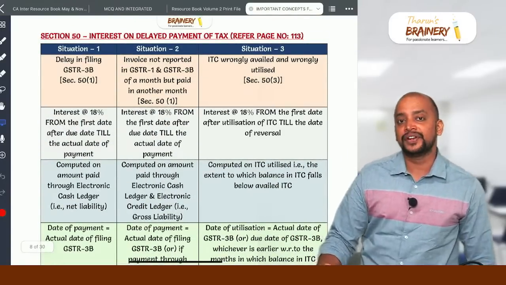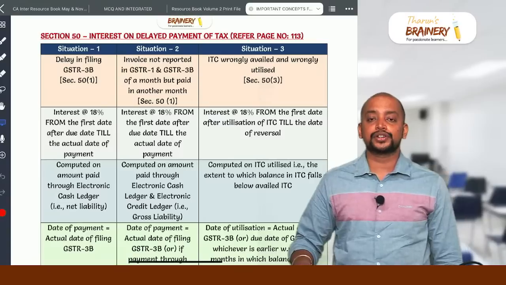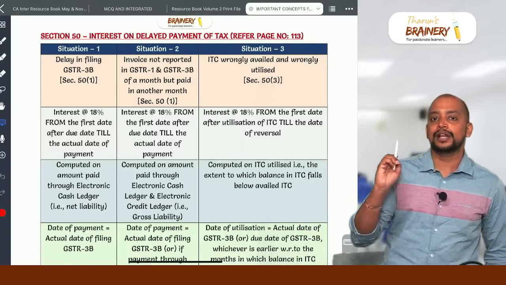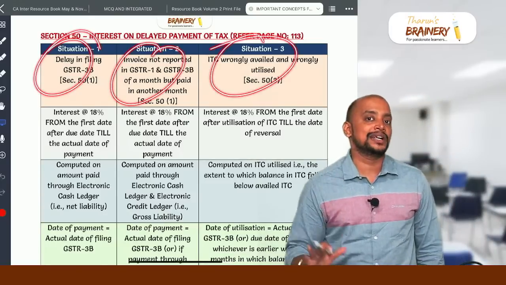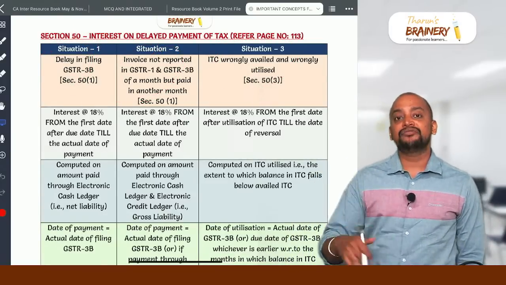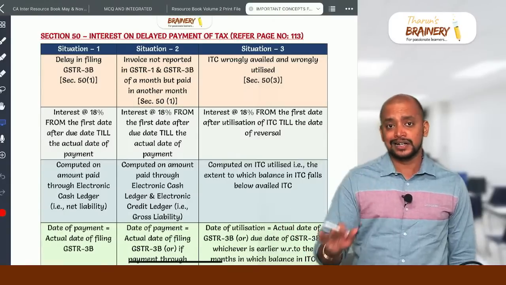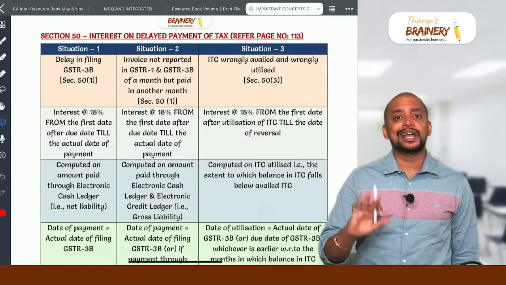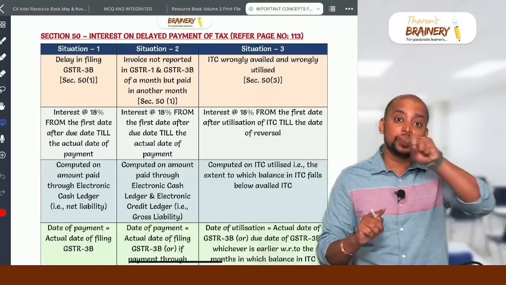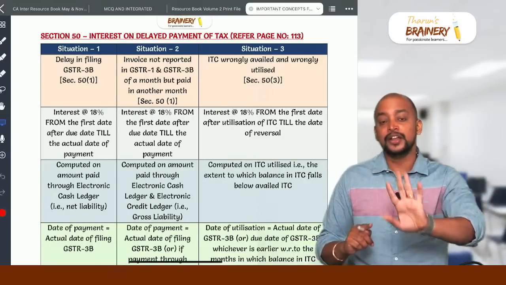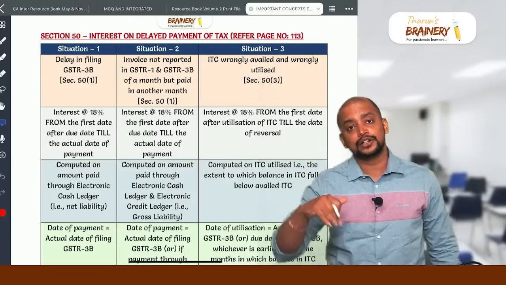Then section 50, interest computation, high time. So they might be asking a question on computation of interest on account of wrong availment and utilization of ITC. So there are 3 situations where the interest computation will come under section 50. Situation 1, I have filed 3B late. When I filed 3B late, simple, I have to pay interest from the first date after due date till the actual date of payment. So from the due date means don't count the due date, count the next date, and date of payment also you need to include.